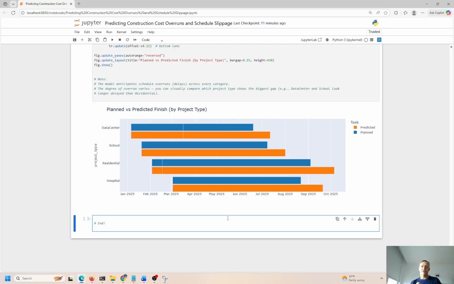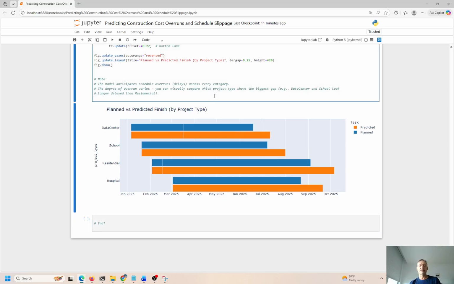The predicted orange bar should be pretty accurate, and in all cases, it's going to take longer than the planned time to construction. So just be aware of that, and you don't want to be in an uncomfortable situation where you say you're going to plan to finish this data center on June 19th. The actual predicted plan end date is July 11th, not July 19th. It goes over almost a month. That's what the model's predicting. Just be aware of that and heed that warning, okay?